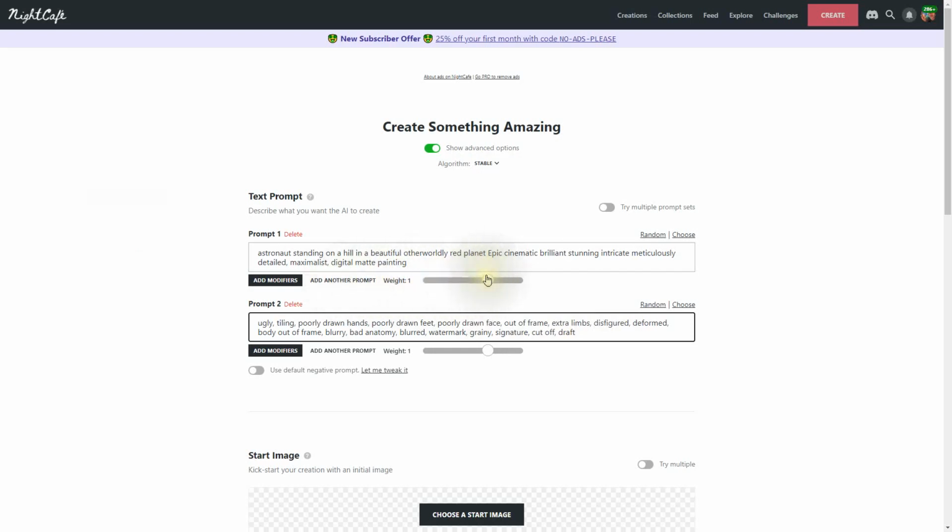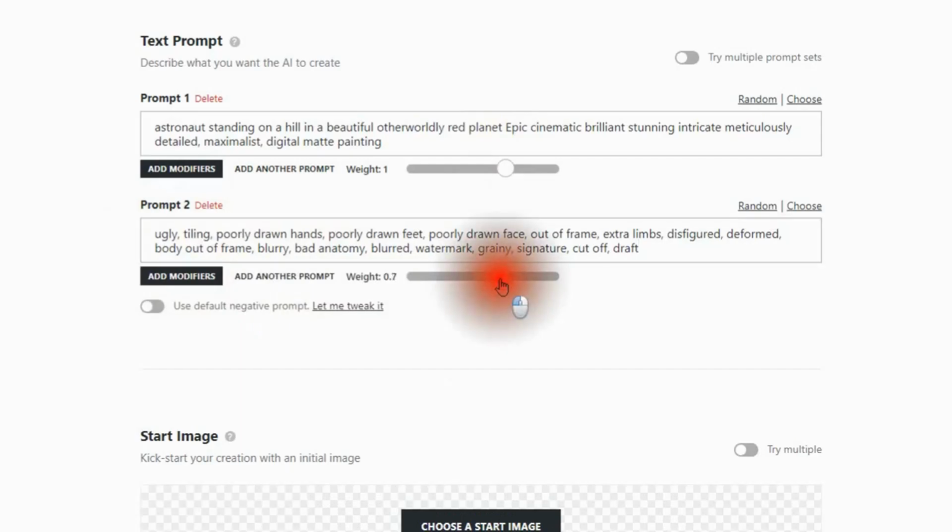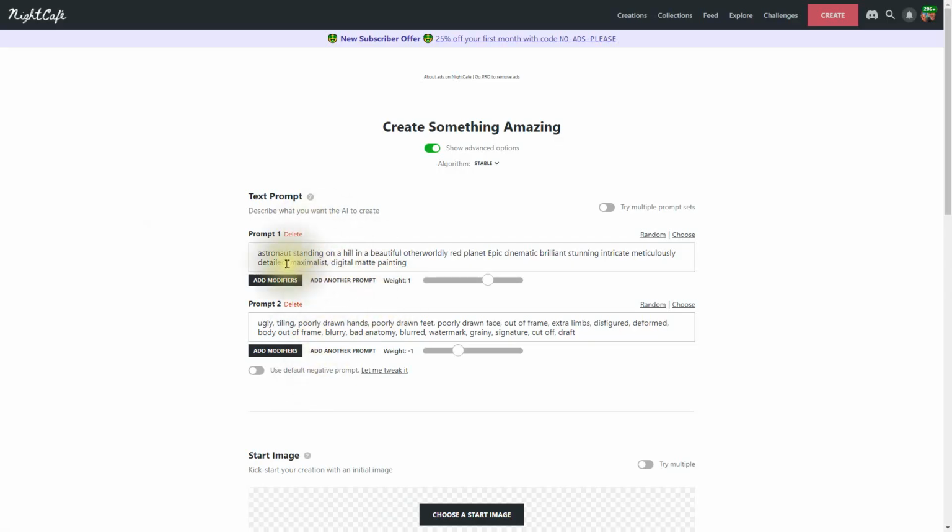This is a positive one, but for this one, since I want it to be a negative prompt, we want to take this slider and slide it all the way to minus 1 there. There we go, minus 1. And now I could add more prompts if I wanted to, like maybe a spaceship in the sky or something. But right now we'll just leave it like this.